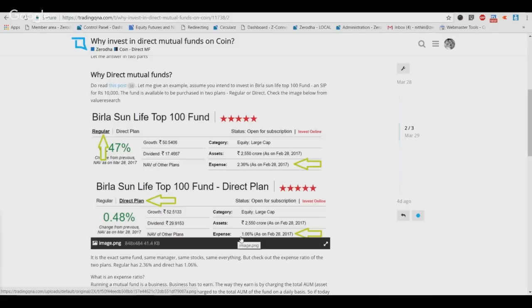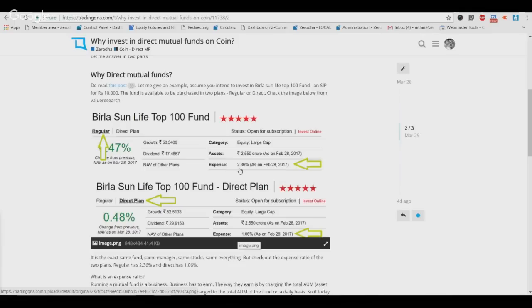Now, I guess you are all wondering why the expense ratio is so much higher in the case of a regular plan, right? And the reason is that distributors sell regular plans. What it means is your banks, your brokers, your advisors, or any other online platform out there which is actively selling you mutual funds today, you can rest assured that they're distributors, right? Distributors get paid for introducing clients to a particular mutual fund, right?